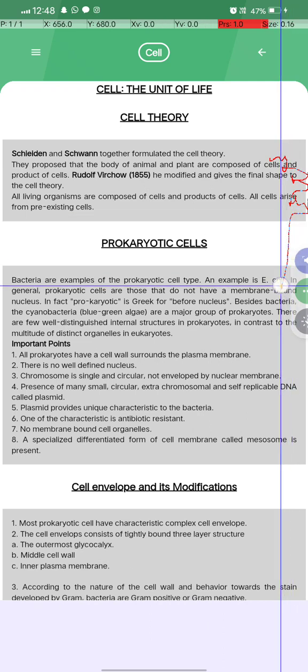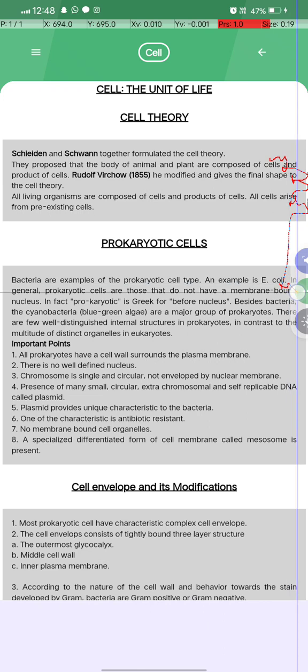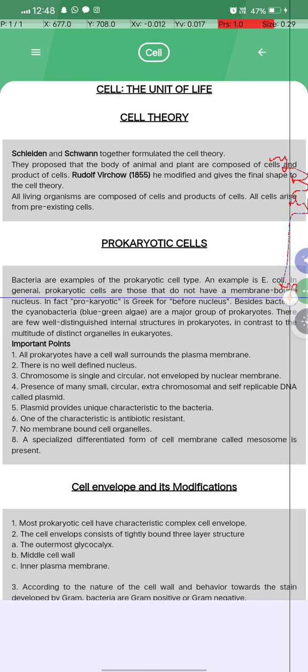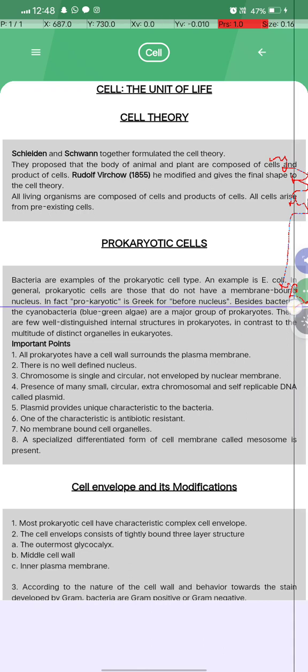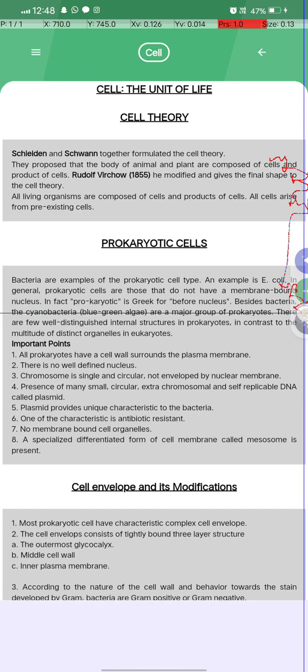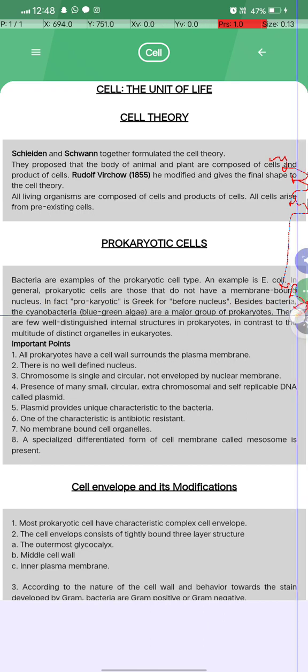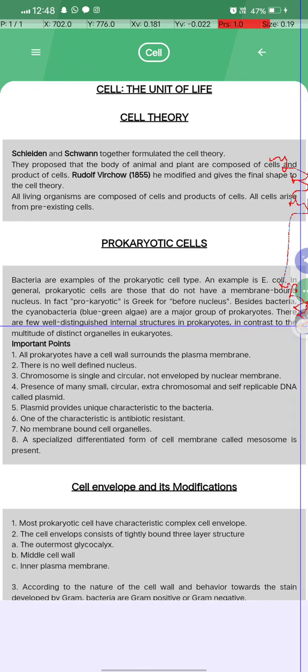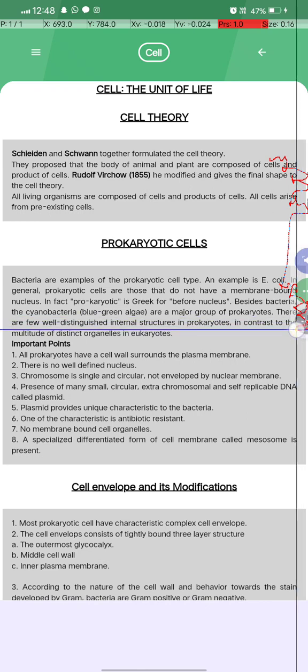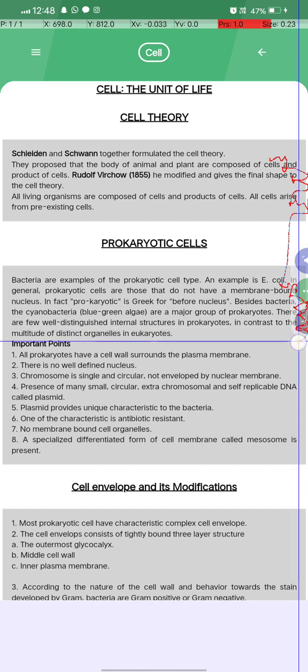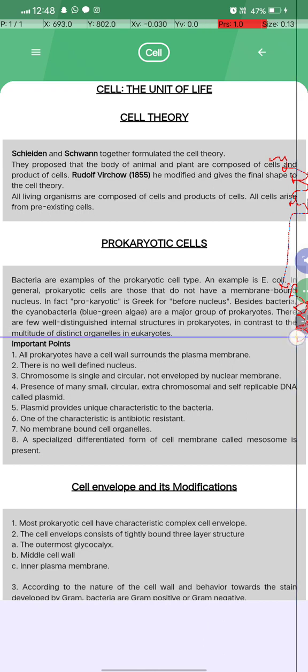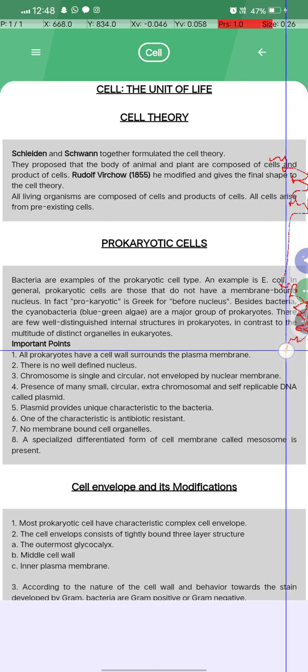Bacteria are examples of the prokaryotic cell, an example being E. coli. Prokaryotic cells do not have a membranous boundary around the nucleus; in fact, prokaryotic is Greek for before the nucleus. Besides bacteria, cyanobacteria and blue-green algae are the major groups of prokaryotes. There are few well-distinguished internal structures in prokaryotes, in contrast to the multitude of distinct organelles in eukaryotes.